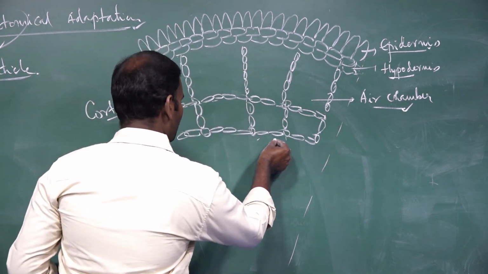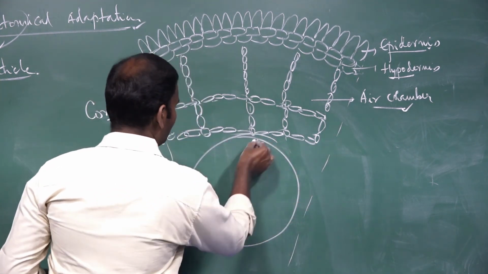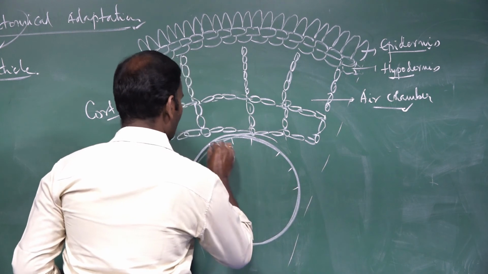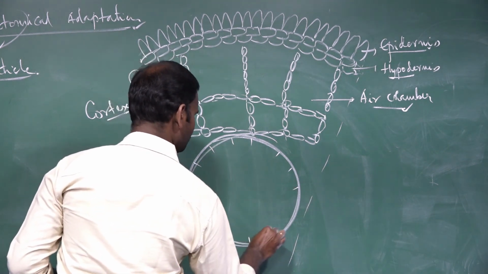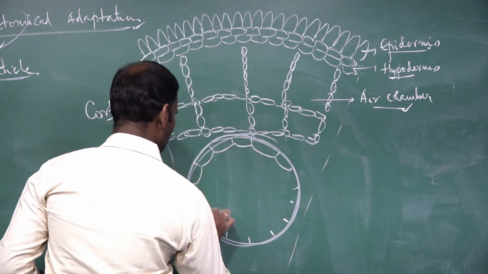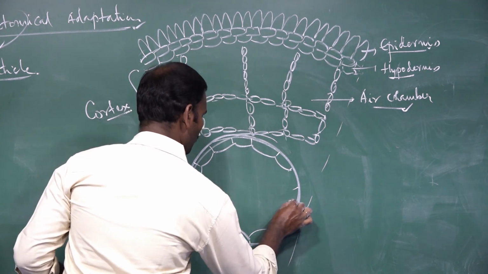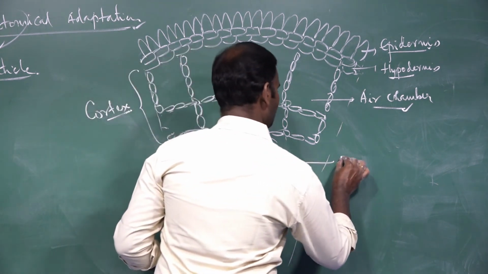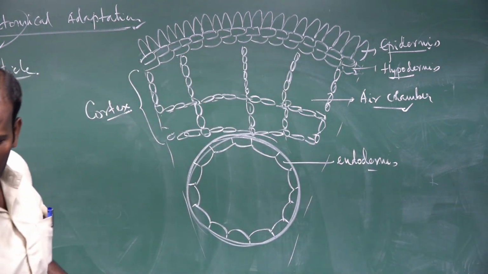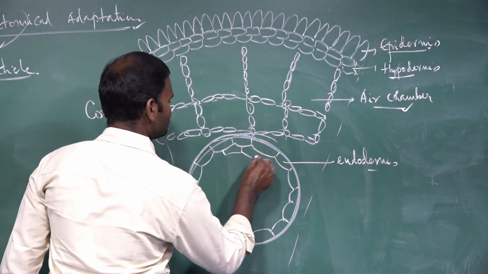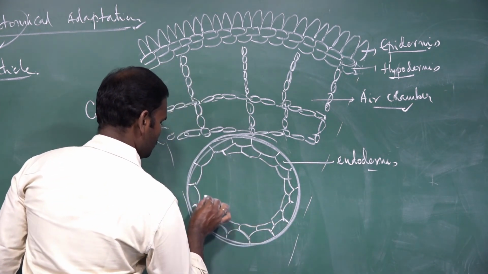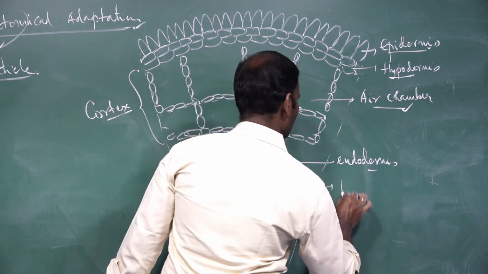Inner to the cortex there is the endodermis, made of barrel-shaped parenchymatous cells, compactly arranged without any intercellular spaces. Inner to the endodermis there is the pericycle.